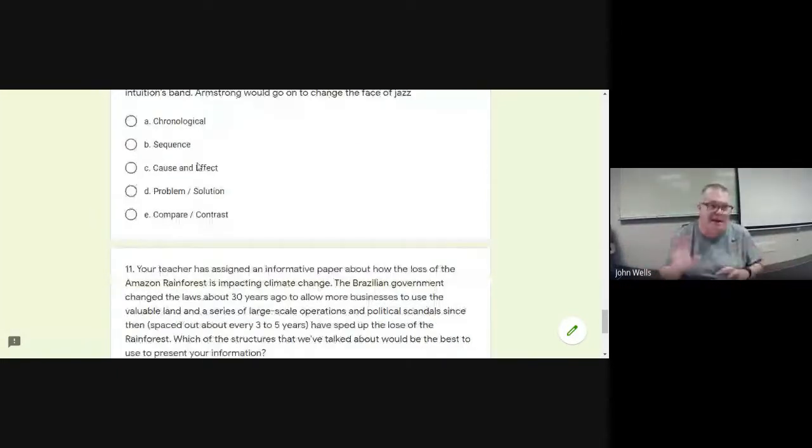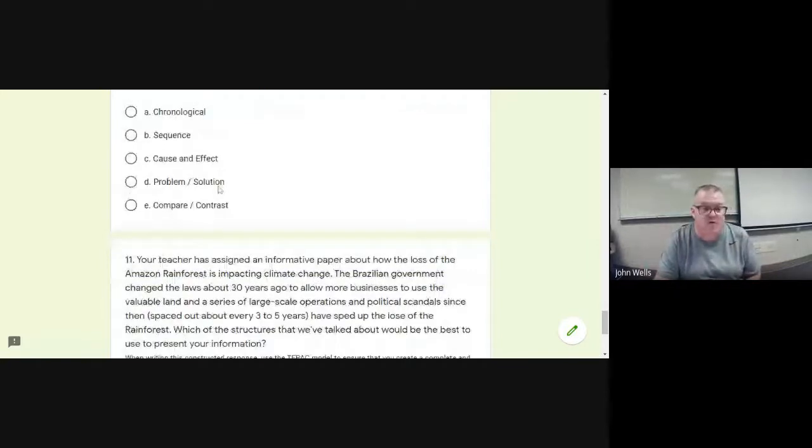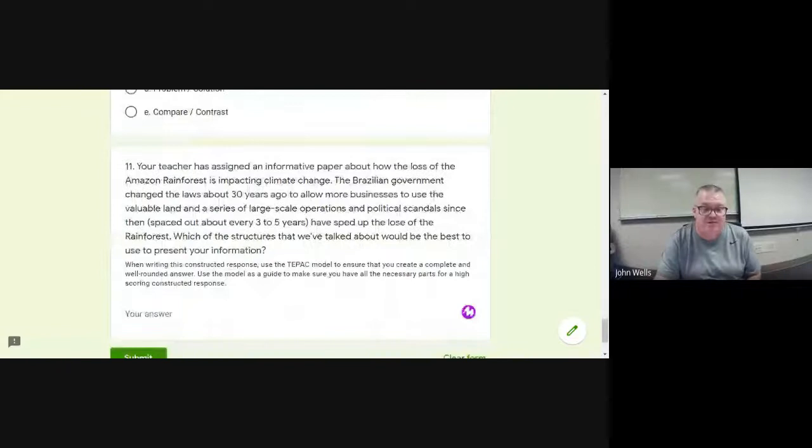So what you're going to end up doing is picking one of these structures and then figuring out how you would write this. Now, the thing is, you're not writing this informative essay. This is not a paper you're writing. Make sure you read the question carefully, because it asks which of the structures you would most likely use, okay? And then why. So make sure that you focus on that.